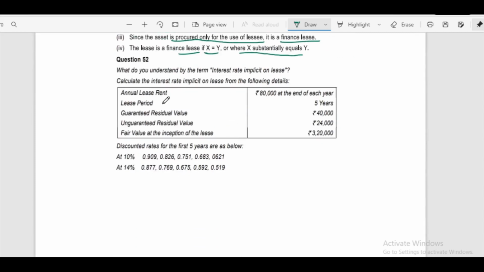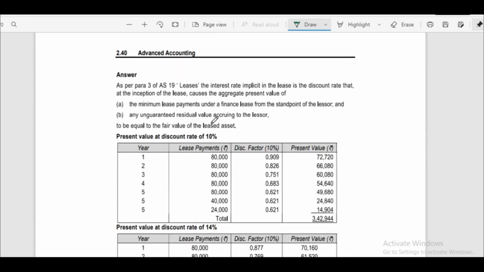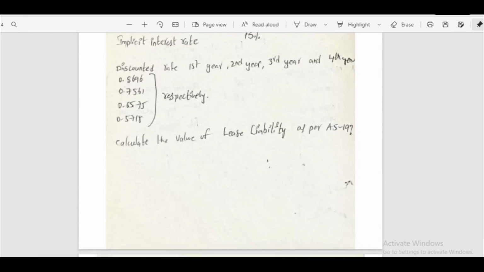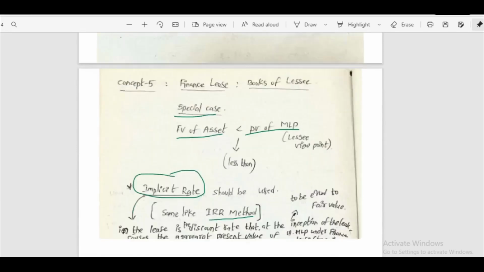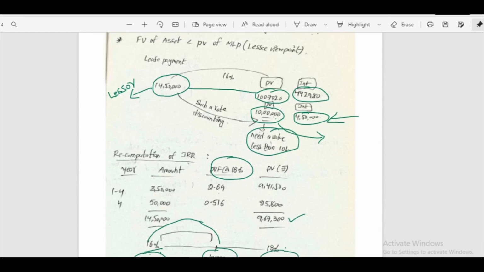Next, question number 52. What do you understand by the term interest rate implicit on lease? Calculate the interest rate implicit on lease from the following details. Annual lease rent is given as 80,000 at the end of each year. Lease period is 5 years. Guaranteed residual value is 40,000. Unguaranteed residual value is 24,000. Fair value is given as 3,20,000. Discounting rates are given. This is the IRR method, the same model we have calculated here.